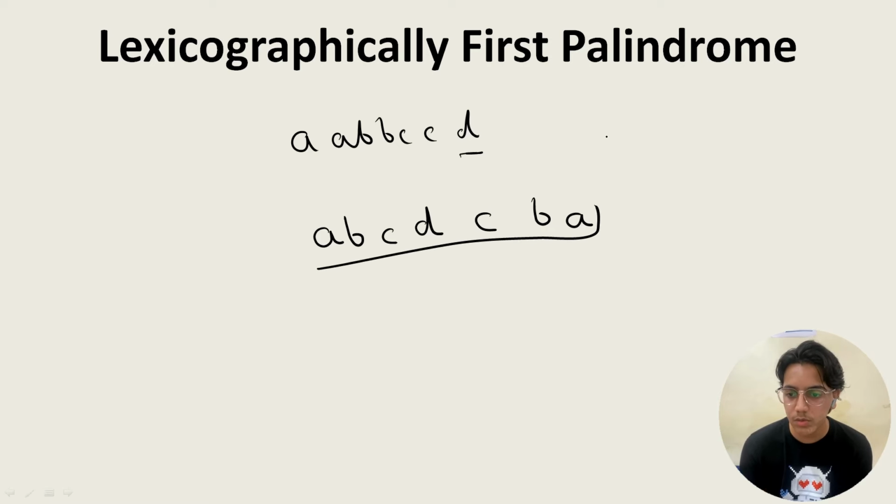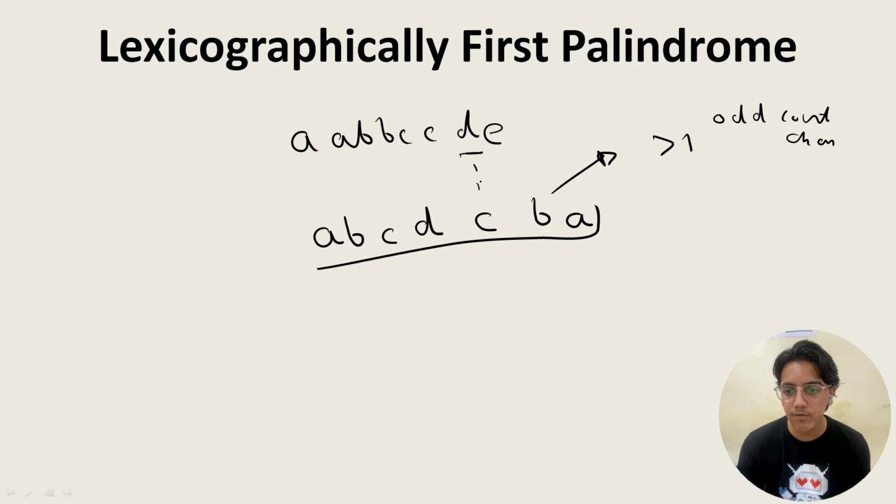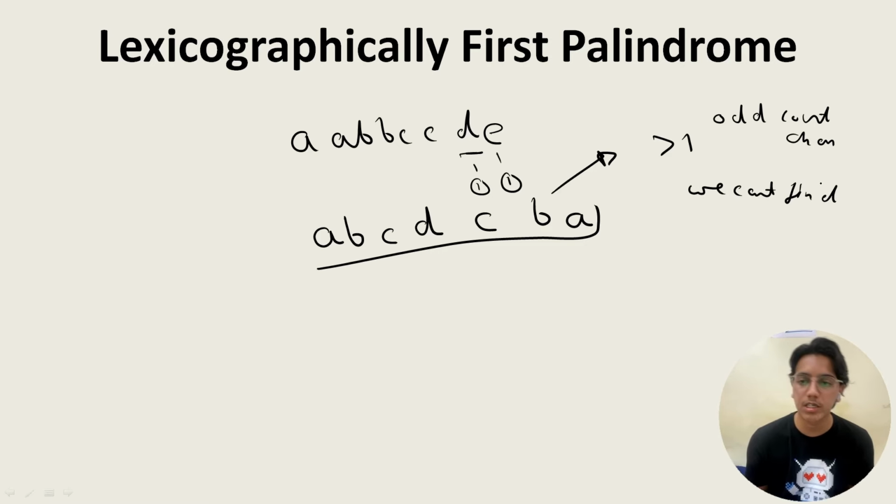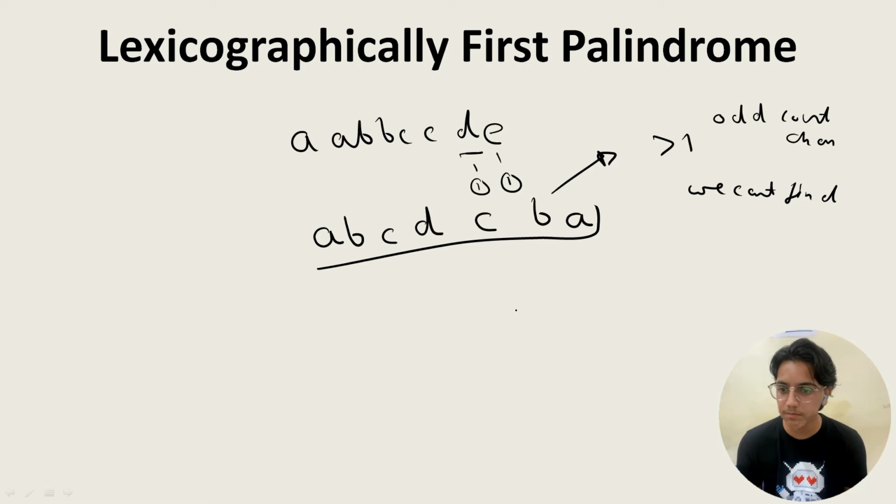So what questions could be asked? One is to pick the palindrome string coming first in the dictionary. Next, if we have more than one odd-count character, supposedly D and E are also here, so D has a frequency of 1, E also has a frequency of 1. In this case, we can't find a lexicographically first palindromic string. Okay, not substring.